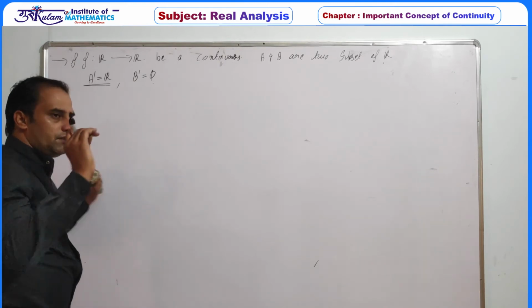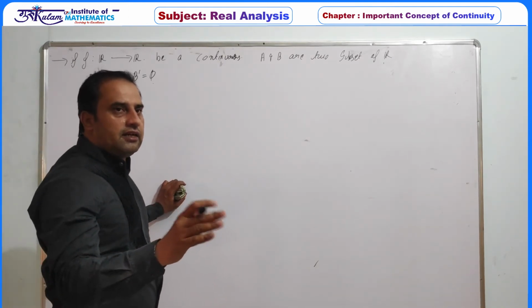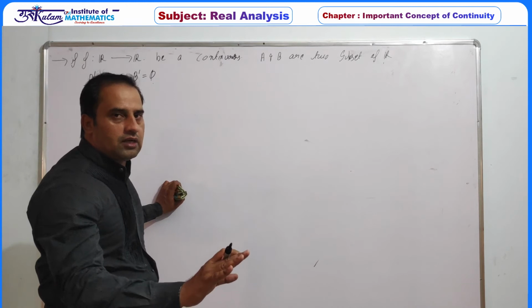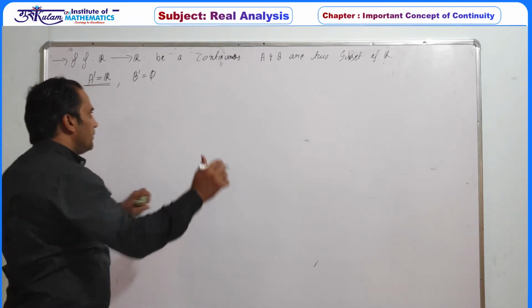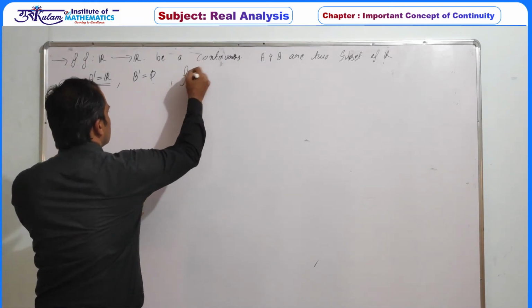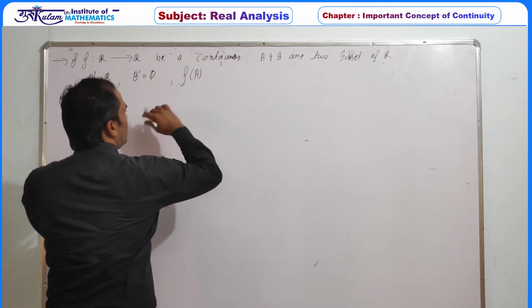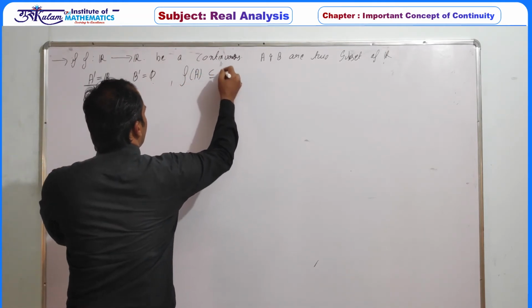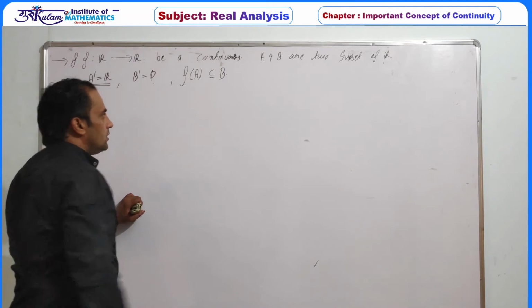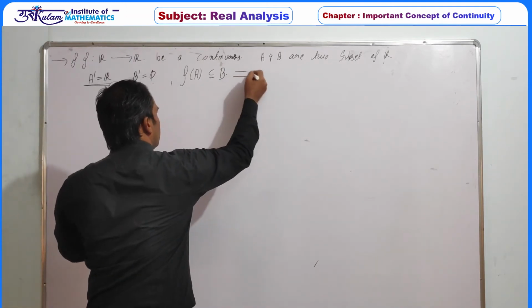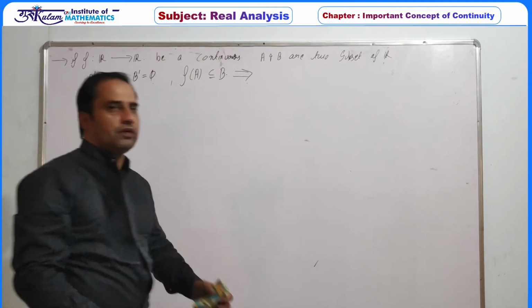So first, the function is continuous; second, A is dense in R; third, B does not have any limit point. And the next information is that the image of A is contained in B. So then what is the conclusion? That we have to identify.